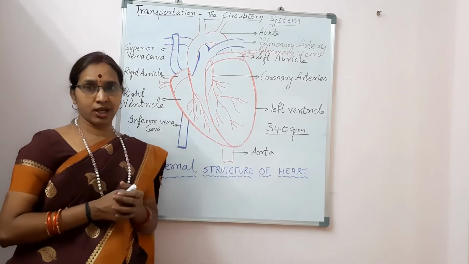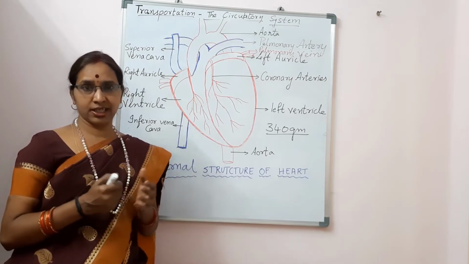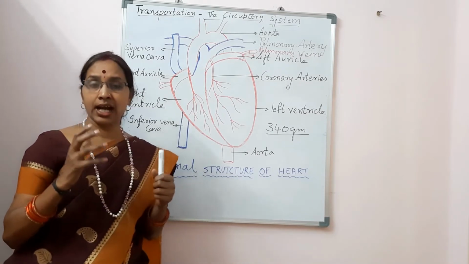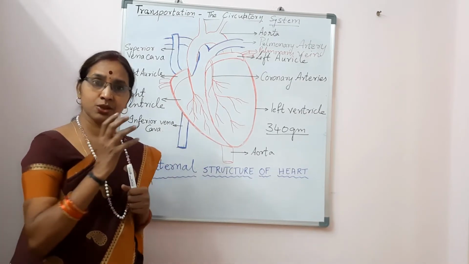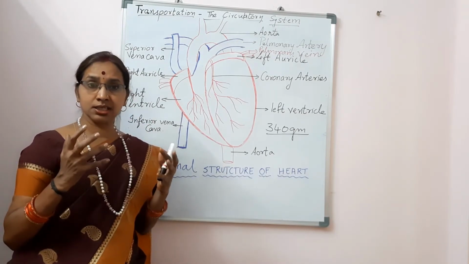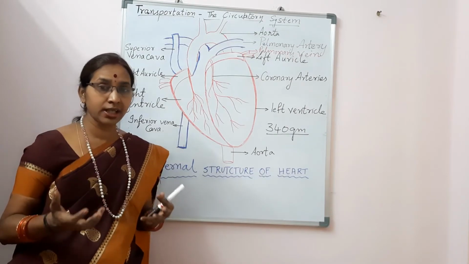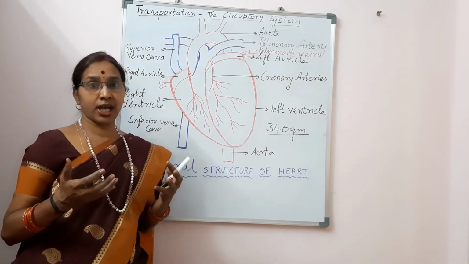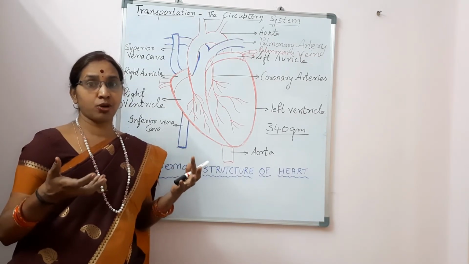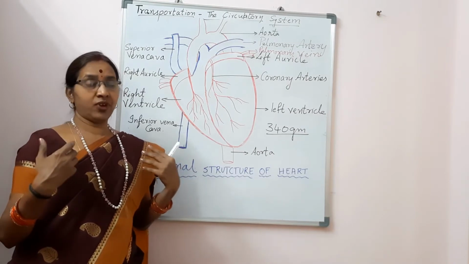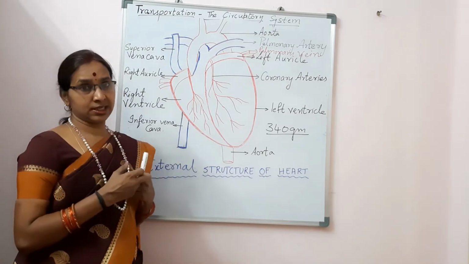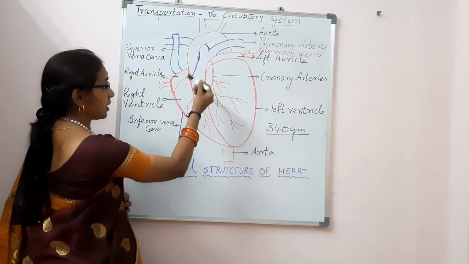And what is the color of the heart? The color of the heart is reddish brown, and it is made up of a special type of muscles known as cardiac muscles, and these cardiac muscles are present only in the heart. They are present nowhere else in the body, and they are much stronger than your leg muscles. We feel that leg muscles should be very strong because they have to carry the weight of our body, but the cardiac muscles are much stronger than leg muscles.